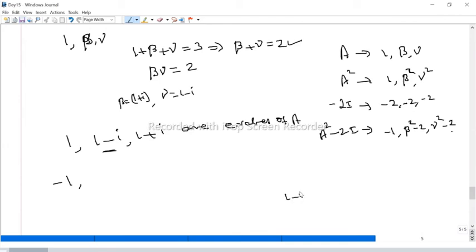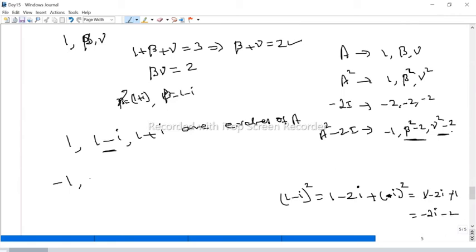What is the square of this? 1 minus I whole square is nothing but A square, that is 1 square, minus 2AB plus B square. B is I, so plus I square, and I square value is minus 1. Therefore, 1 minus 2I minus 1. So minus 1 plus 1 cancel, we get minus 2I. But we have to subtract 2. Anyway, you can take this as gamma, this as beta, no issue. So therefore, you can take minus 2 outside, 1 plus I.